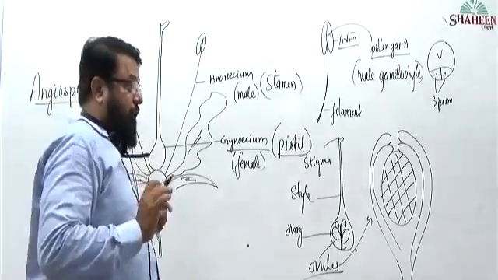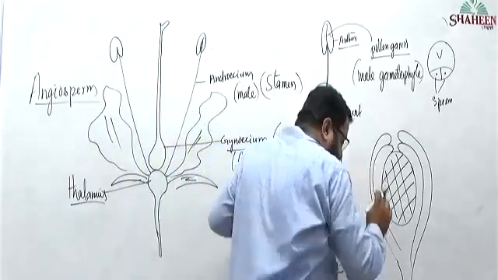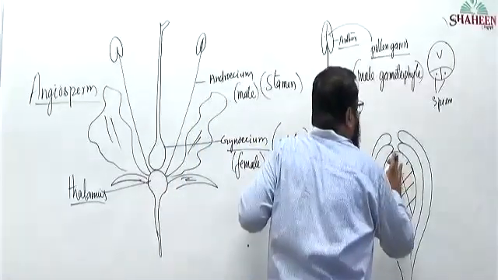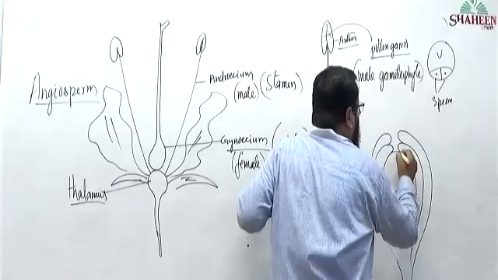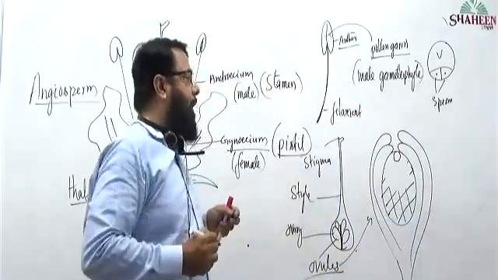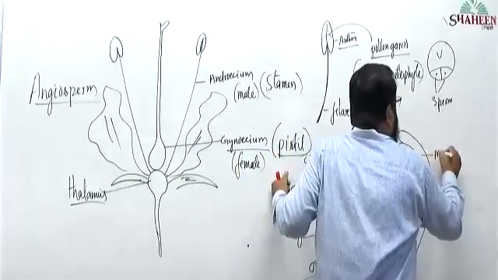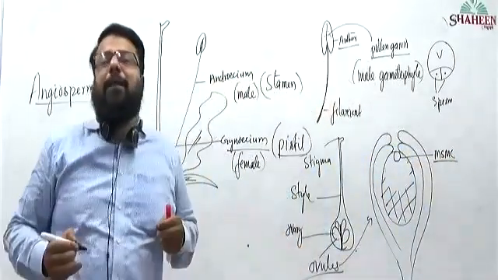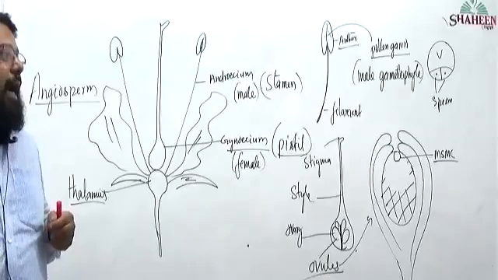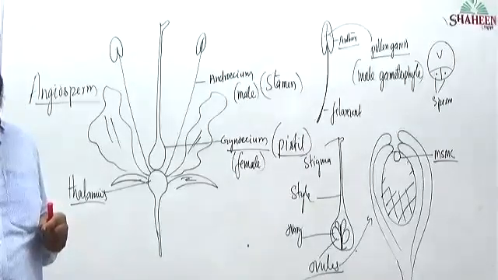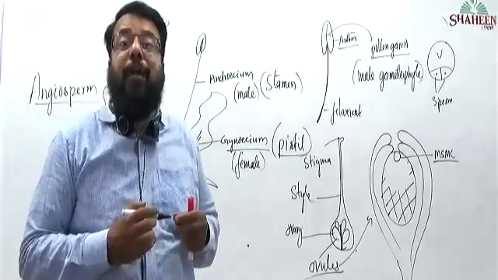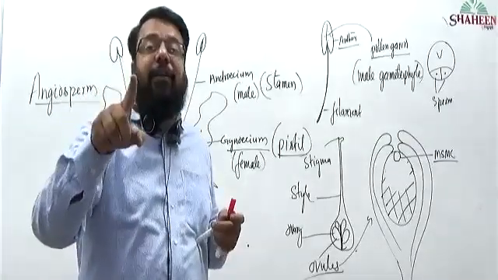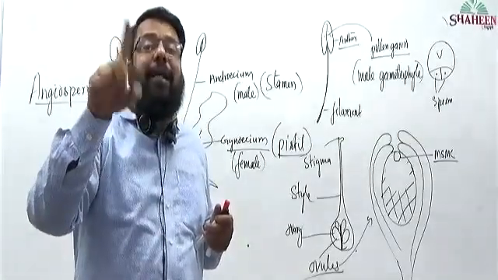Out of many cells, one cell transforms itself into the megaspore mother cell. This will undergo meiosis, meiotic division.